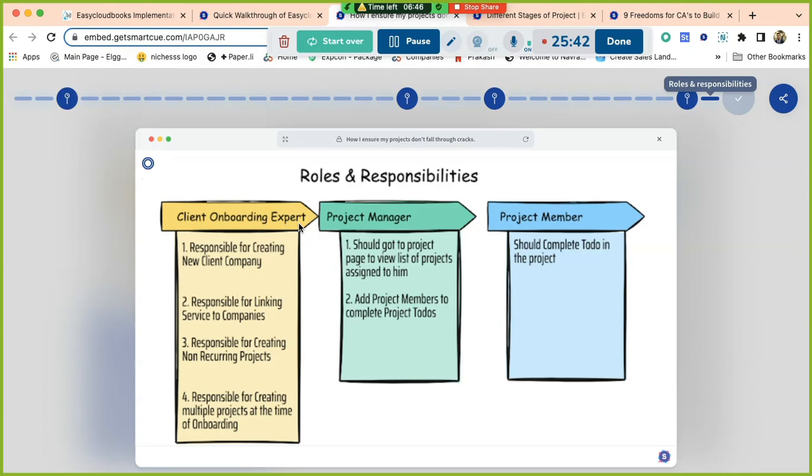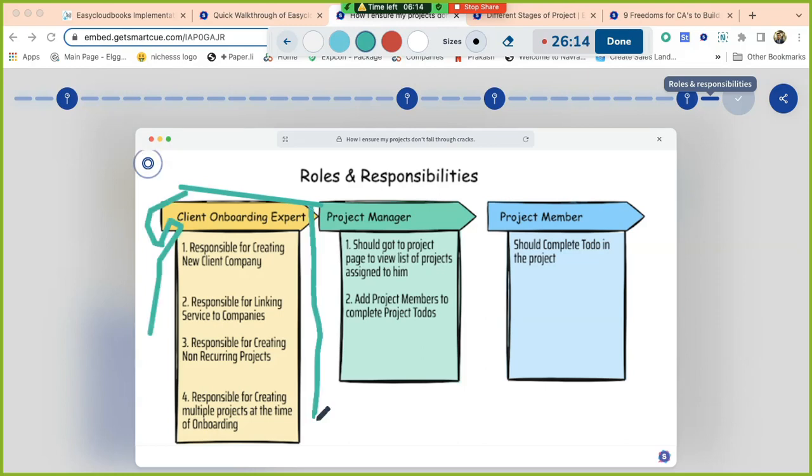You must be having these kinds of roles in your firm. How many people are actually onboarding new clients? Anandji? Yes, sir. Around two members in our firm. Two members, so two members, yes.